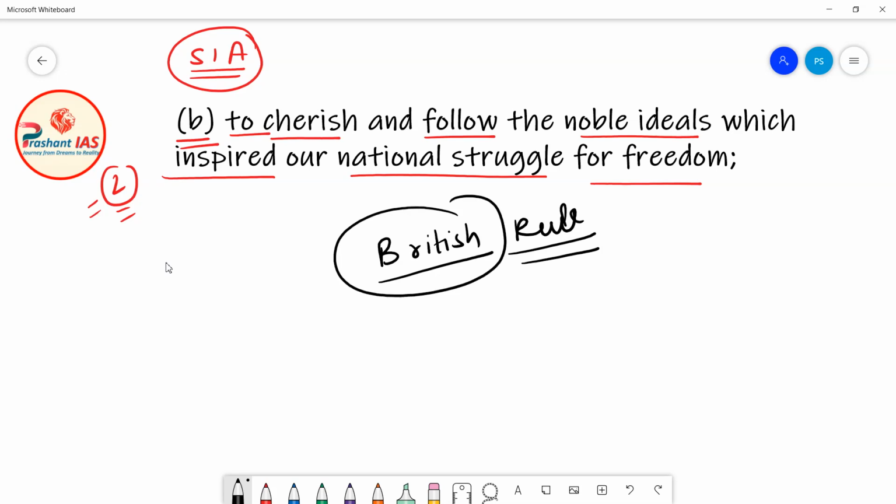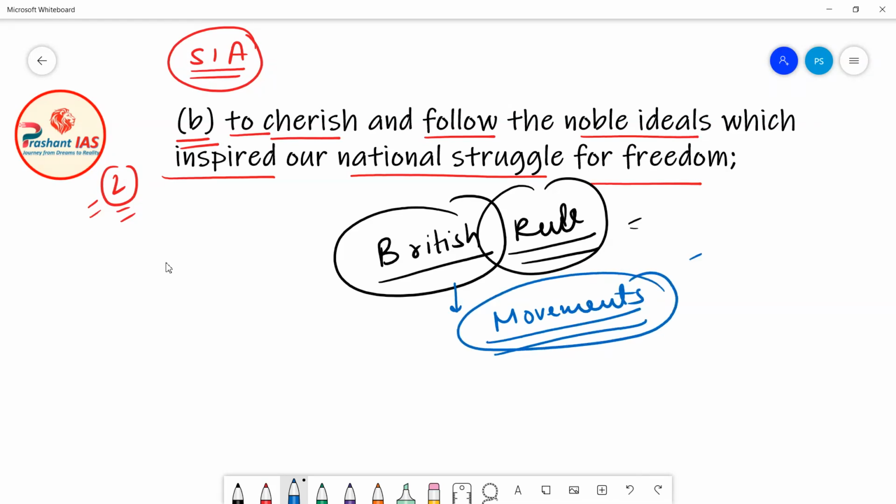And so the people of India struggled against the British government in many ways. For example, there were many movements which broke out during that period against the British government. Now how did these movements break out? For example, non-cooperation movement, civil disobedience movement, quit India movement.